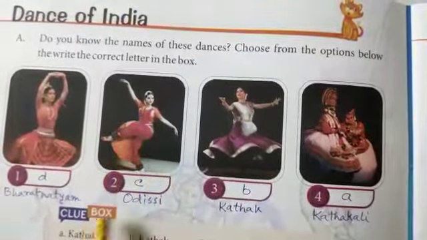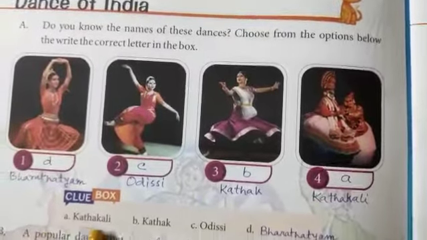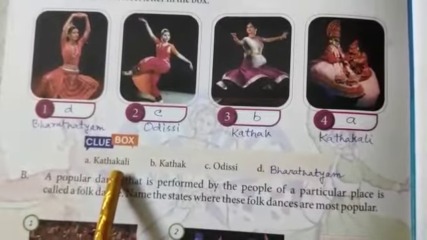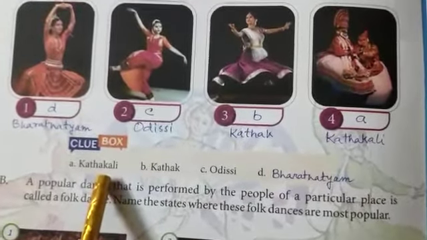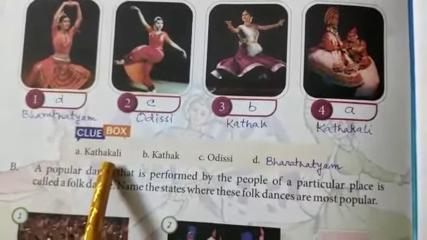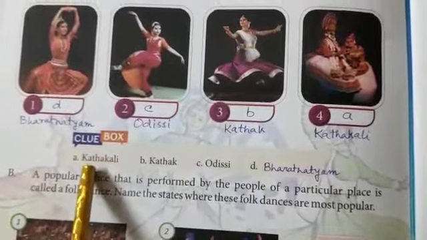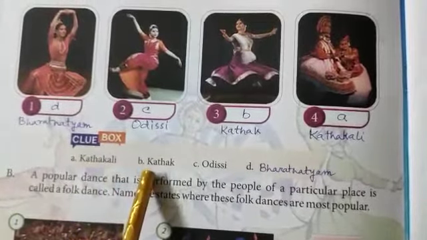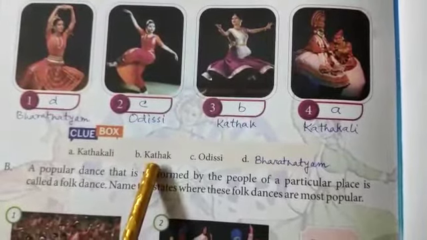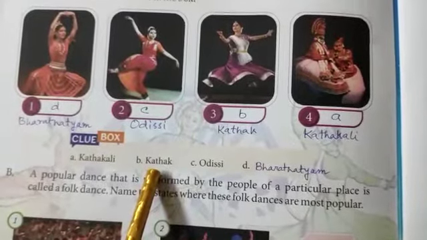So first you go to the clue box. Here number A, it is written Kathakali. Kathakali dance is a dance form of the state of Kerala. It is a kind of religious dance. Next one is Kathak. It belongs to the states of northern India.